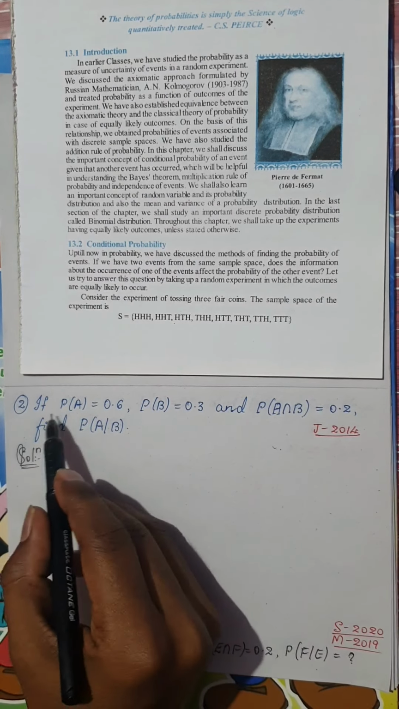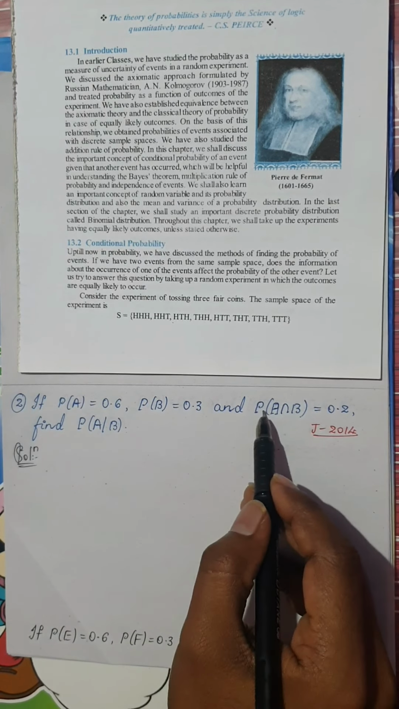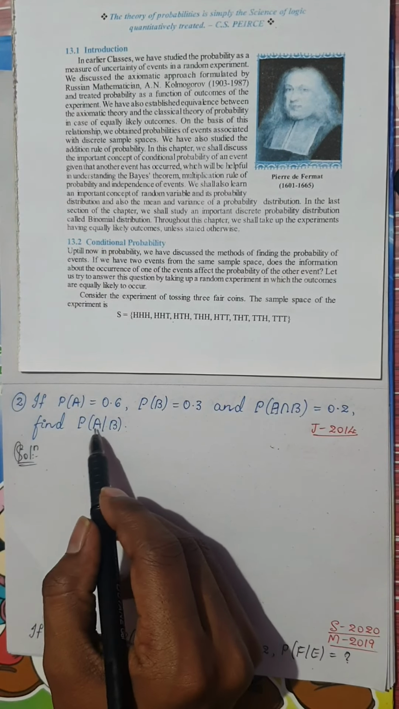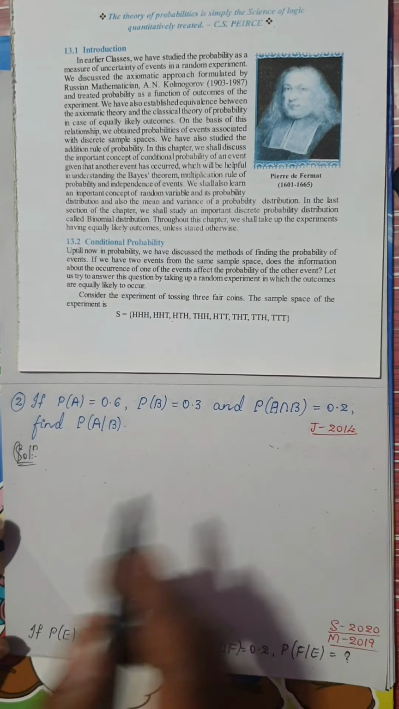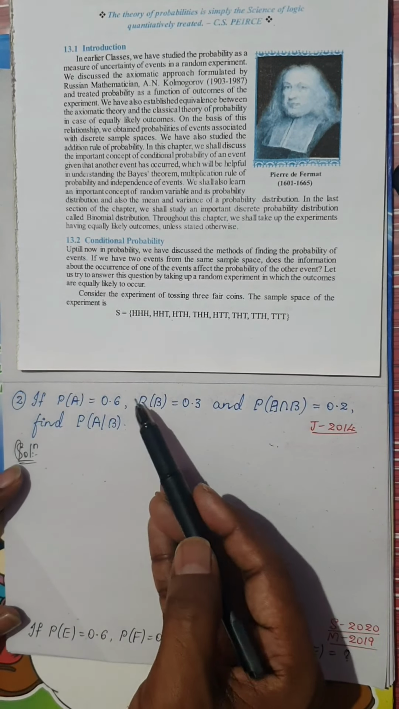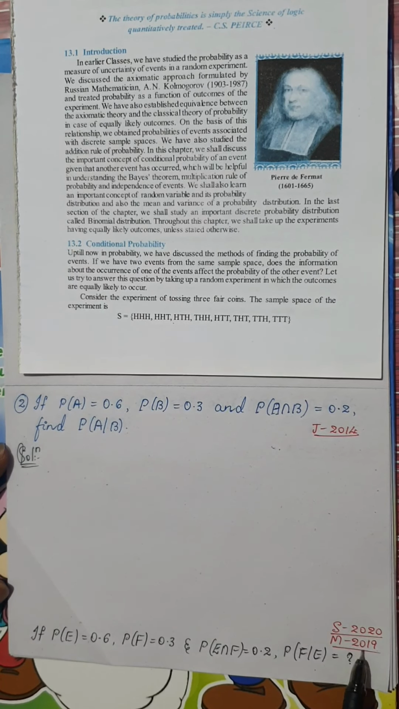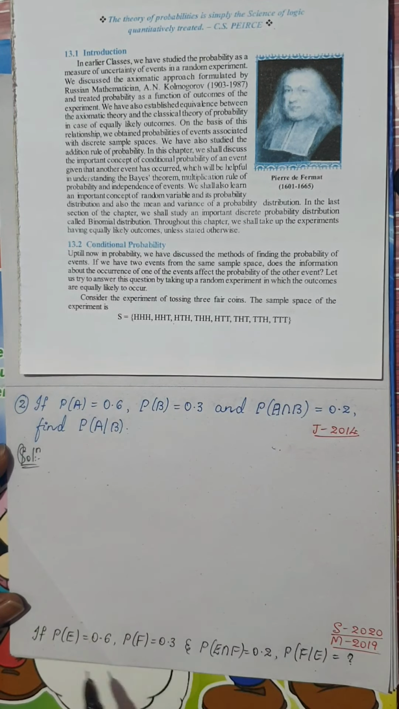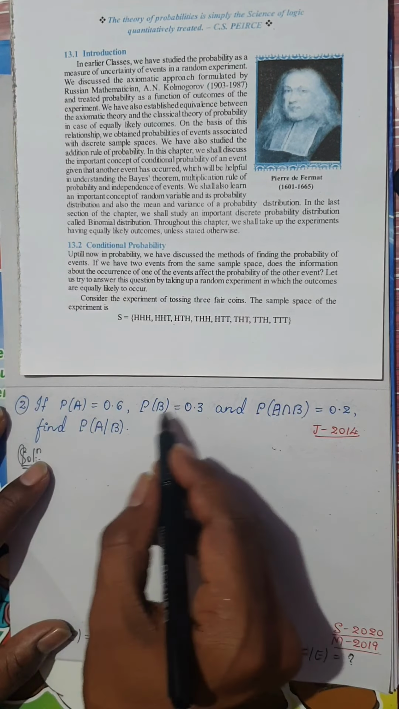So look at the second question. He has given probability of A is 0.6, probability of B is 0.3, and probability of A intersection B is 0.2. Find probability of A conditional B. Asked in July 2014. Remember, the same question has been asked twice, in September 2020 and March 2009, but with the events E and F in place of A and B. Even then, it would be the same solution. So let me consider this.